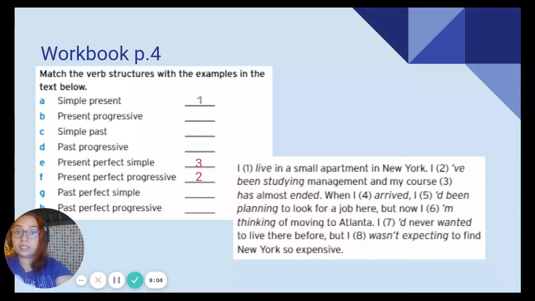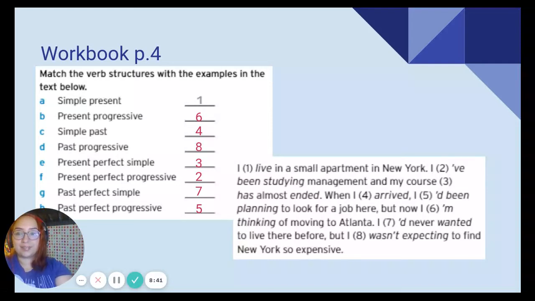When I arrived. Number 4. Simple past. I have been planning to look for a job here. Number 5 is past perfect progressive. Very good. But now I am thinking of moving to Atlanta. Number 6 is present progressive. Very good. I had never wanted to live there before. Number 7 is past perfect simple. But I wasn't expecting to find New York so expensive. Number 8 is past progressive.